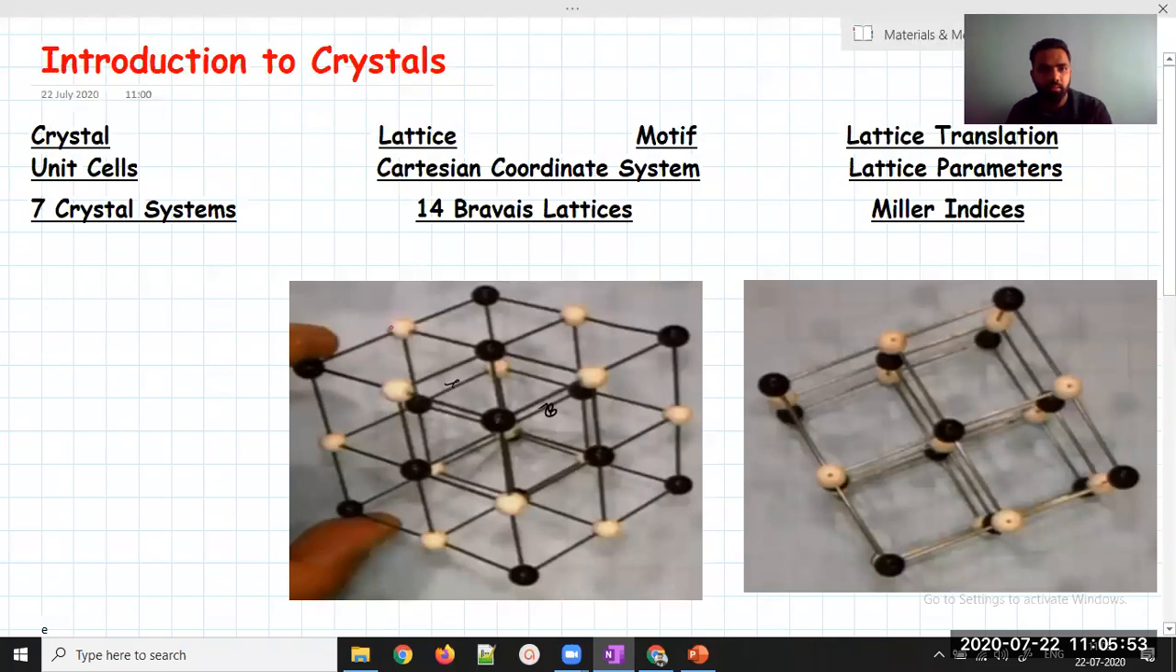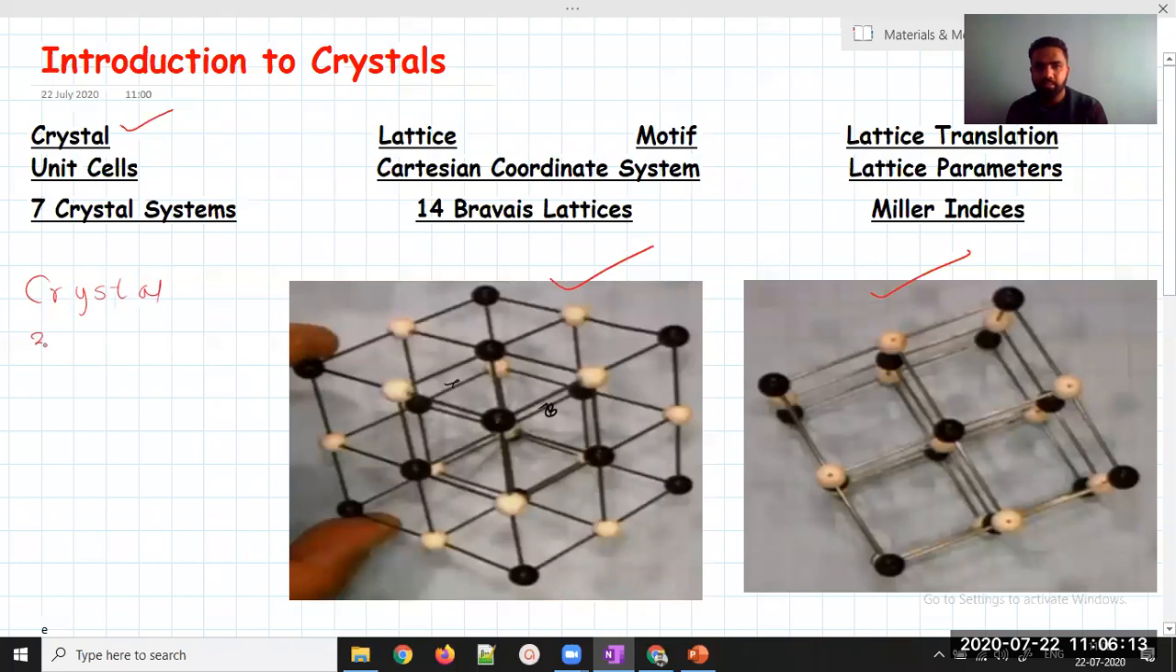So what are the things that we need to study? The first thing is crystal. What do you mean by crystal? I hope you can see this figure. This is nothing but a crystal. I will write down some points about crystal for you. What do you mean by a crystal actually?